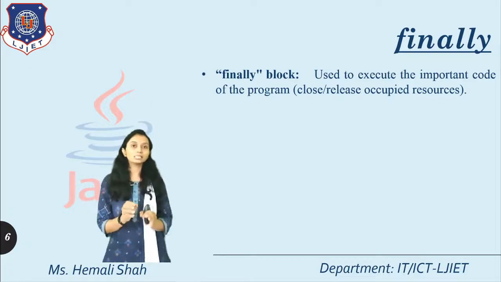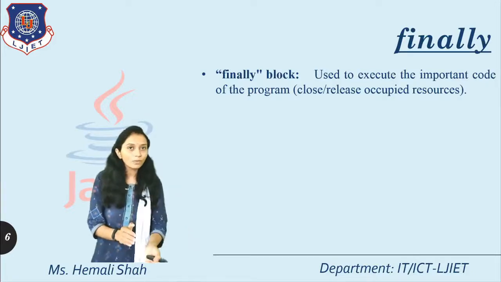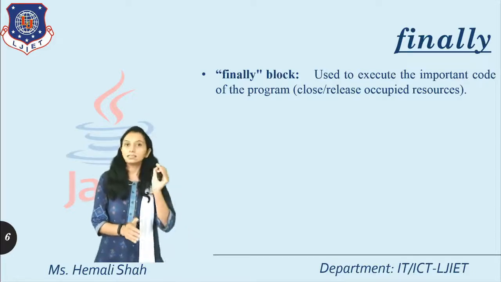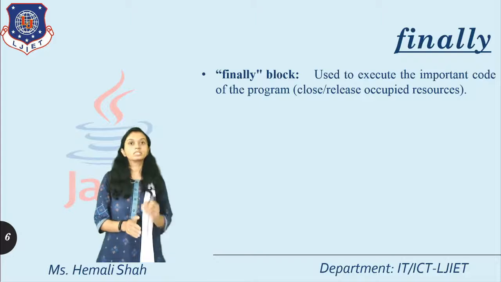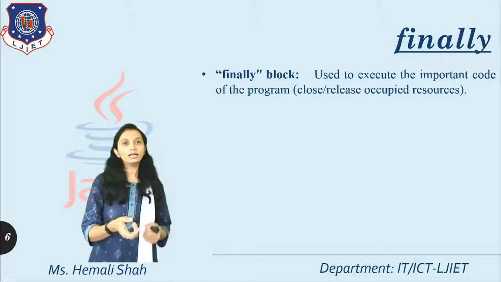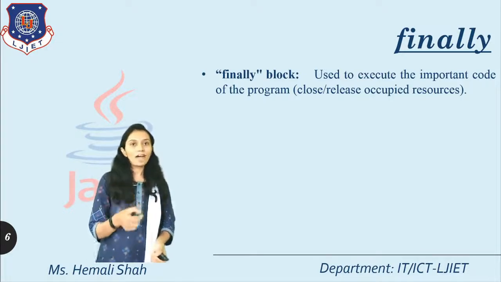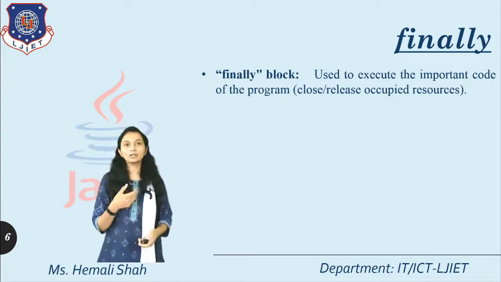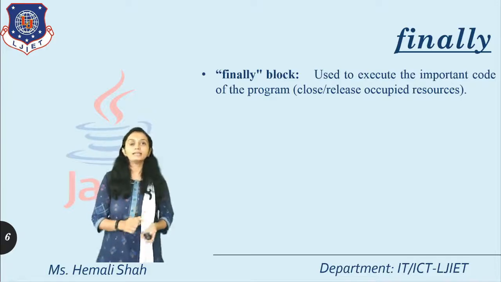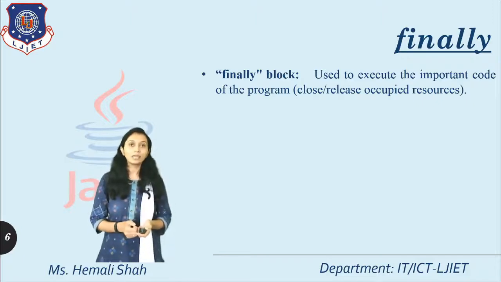That's why we keep the important statements that must execute in your program inside this finally block. Generally, we write resource releasing code, for example, file closing statements and connection closing statements inside this finally block, because it releases the resources occupied by your process. Right?